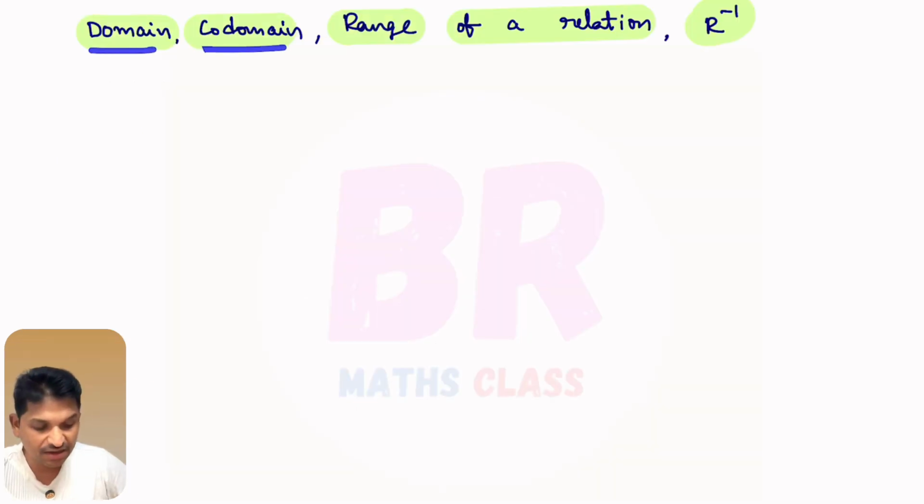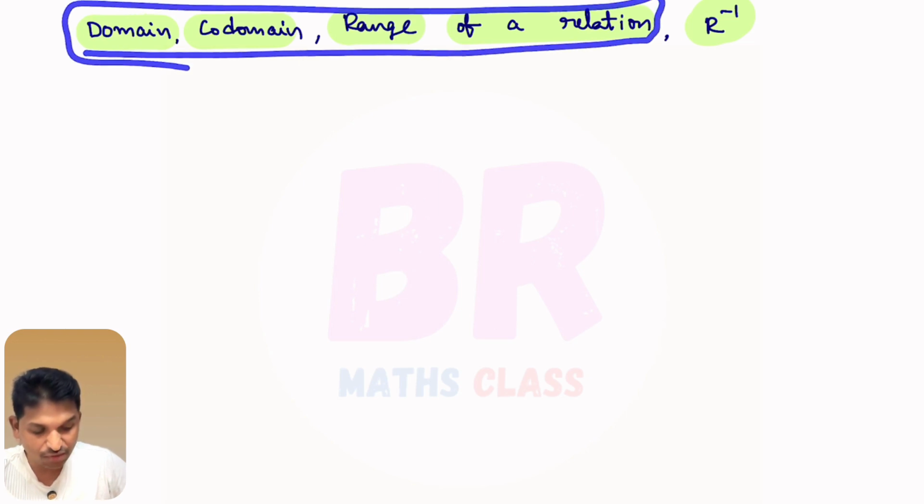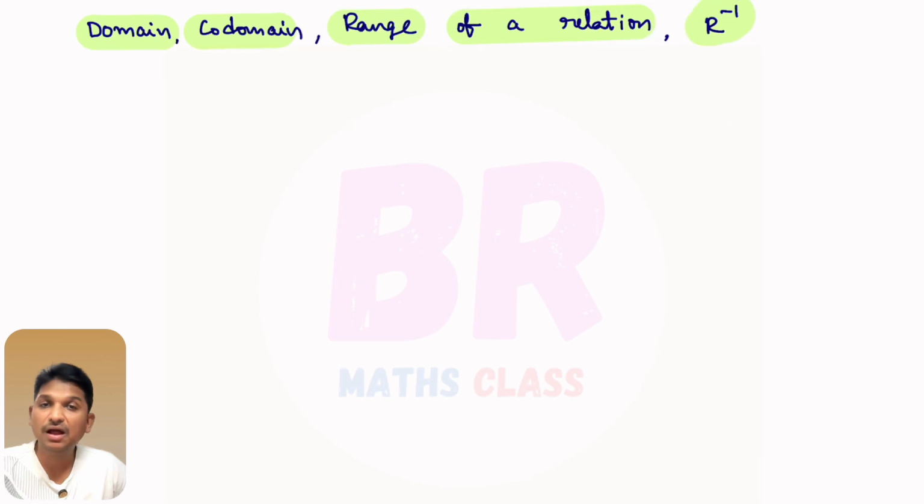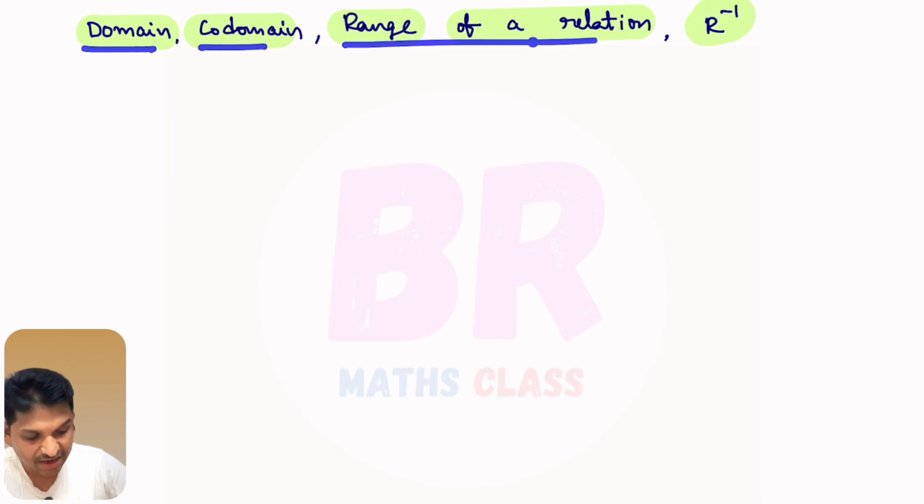Domain, codomain, range of a relation. We already learned these things, but I'll quickly revise them and I'll explain how to calculate R inverse, and we do problems based on this, especially previous year questions. Okay. Domain, codomain, range of a relation.